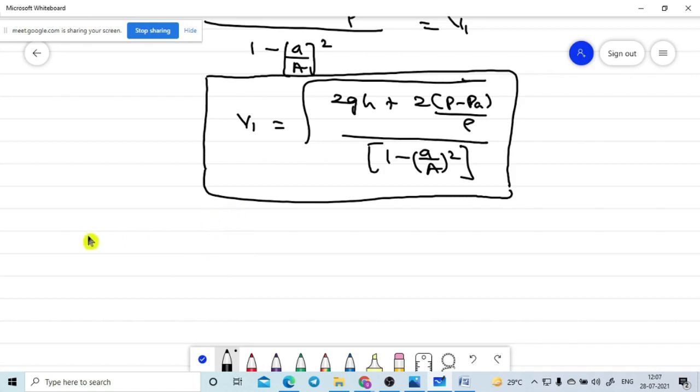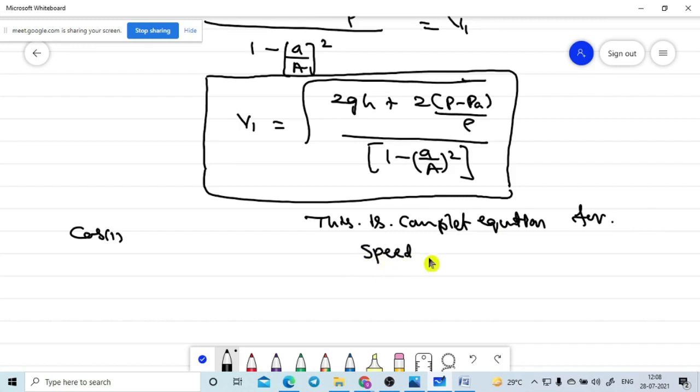This is the complete equation for the speed of efflux. That means the velocity of the fluid coming out from the nozzle. That is the formula.